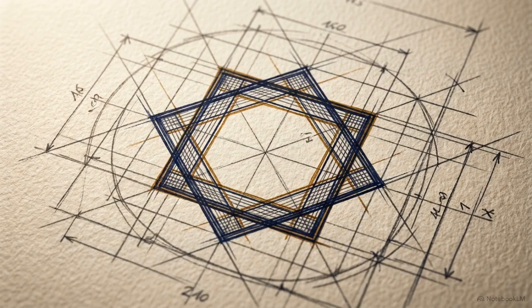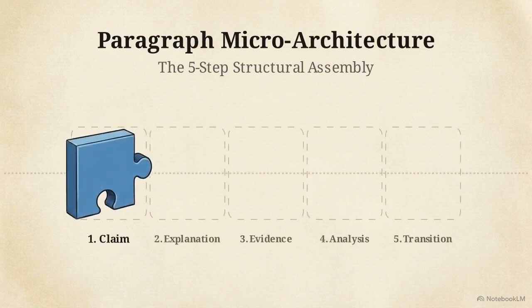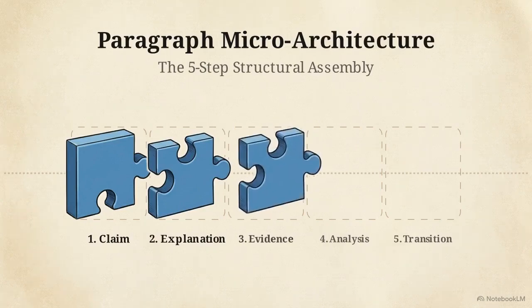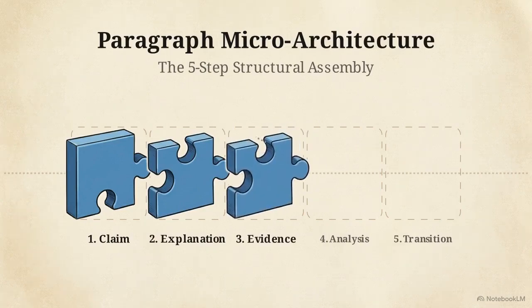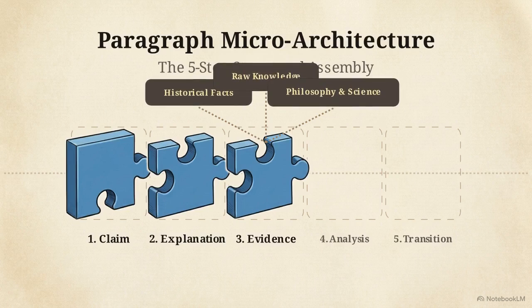After the macro blueprint is set, the focus shifts to the internal building block of the essay, the body paragraph. A high-scoring paragraph uses a 5-step micro-architecture. It opens with the claim or topic sentence, followed immediately by the explanation, providing its rationale. Step 3 is evidence, injecting raw knowledge, historical facts, or philosophical concepts into the argument.